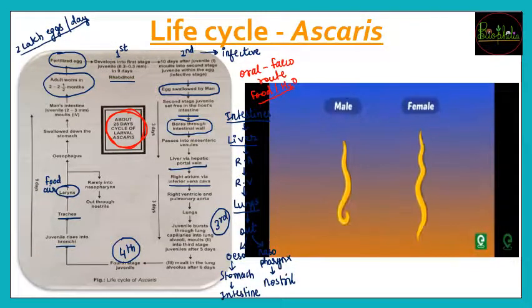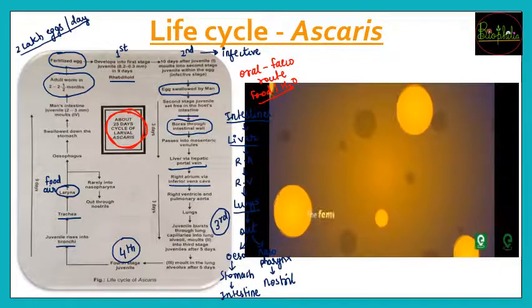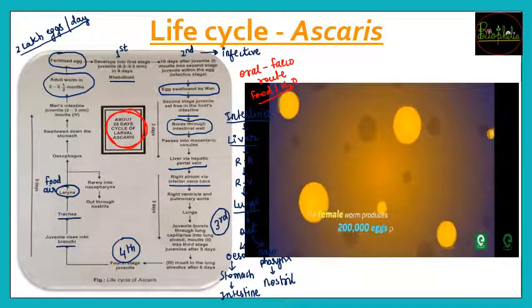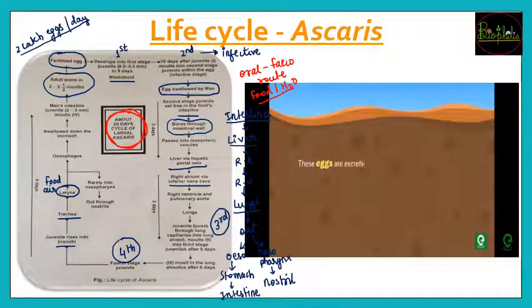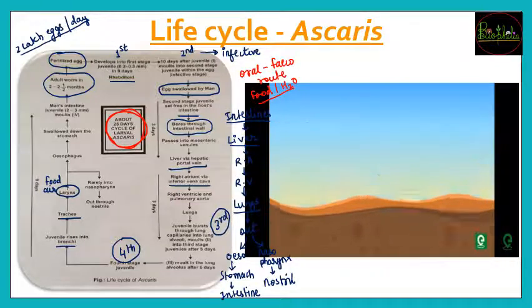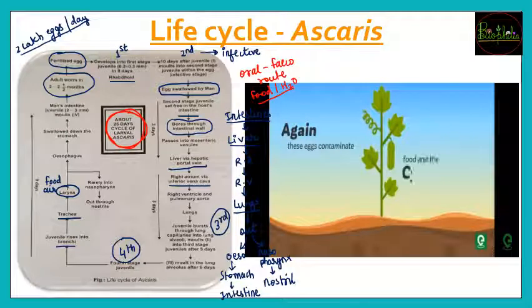The male worm is smaller in size than the female Ascaris worm. Male worms are 15 to 20 centimeters in length, while females are 20 to 35 centimeters in length. The female worm produces 2 lakh eggs per day for 12 to 18 months. These eggs are excreted out in stool and become infectious after 2 to 3 weeks in soil. Fertilized eggs can persist in soil for 10 years or more. Again, these eggs contaminate food and the cycle restarts.